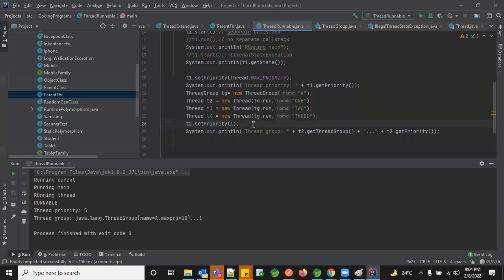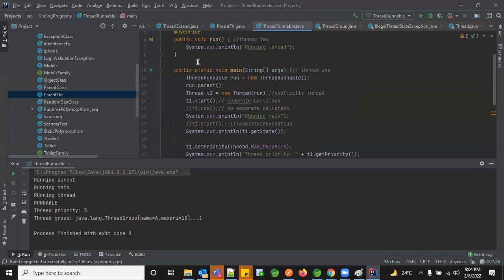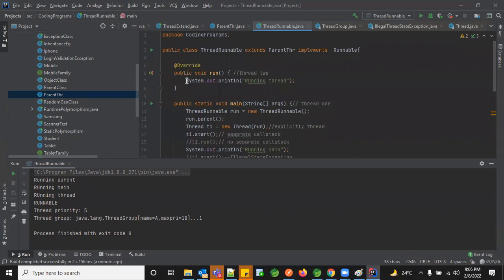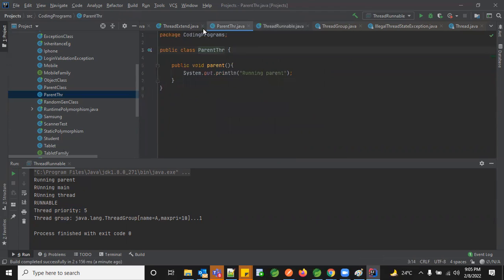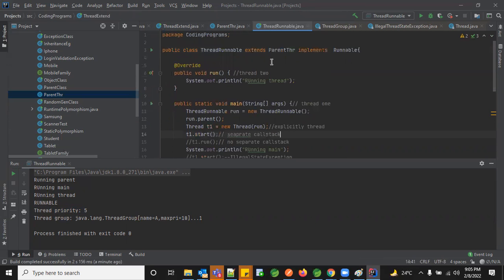Yeah, clear. Okay. So we just learned very basic things: how to create a thread, what the properties of your thread are, what the priority is, and why we need a priority on threads, basically to execute your list of threads. And how to group your threads, for that you have something called thread group. And how exactly in the backend the thread starts and executes. Your major logic has to be in your run method, but the kickstart should always happen from your start method. And the two ways to create a thread are by either extending your thread class or by implementing your runnable interface.